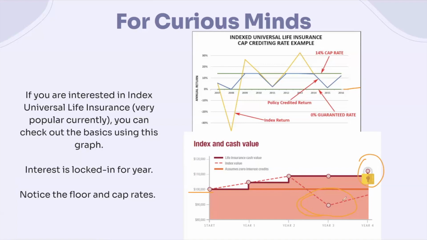So whenever we have that decrease in index value, from maybe the S&P 500, we can still see that the cash value doesn't change, maybe showing like 0% annual return. But there's no negative annual return. Okay, but this is just something that brings you curiosity. On the exam, for sure, we don't really need to know about the floor and the cap rates. But this is something interesting to help you better understand indexed universal life.